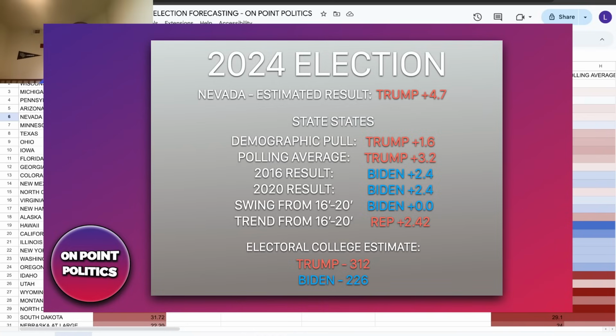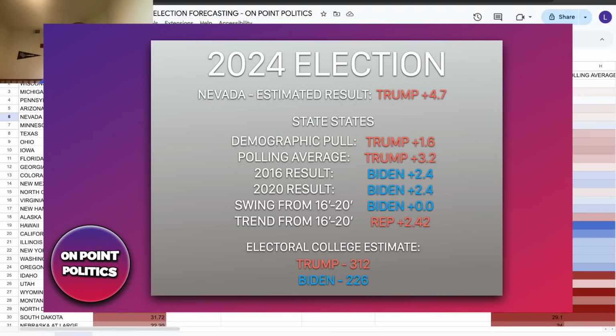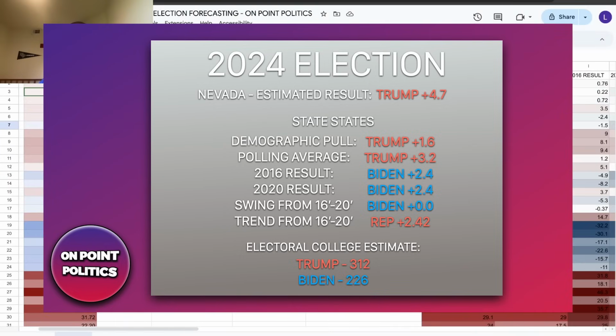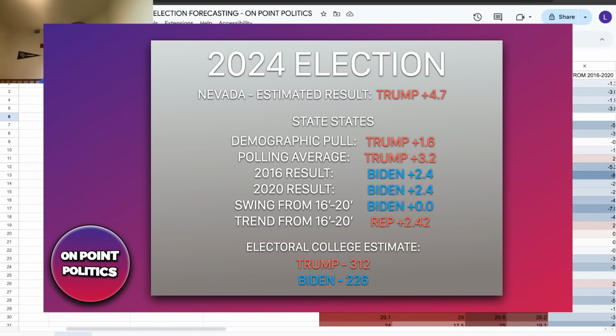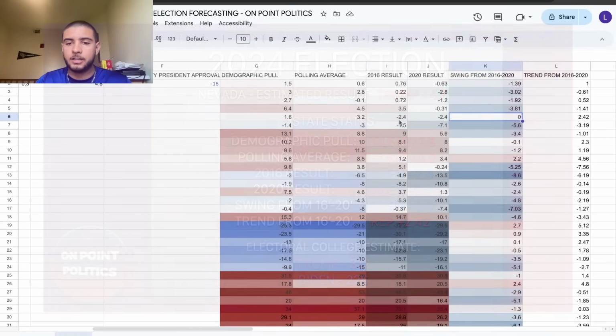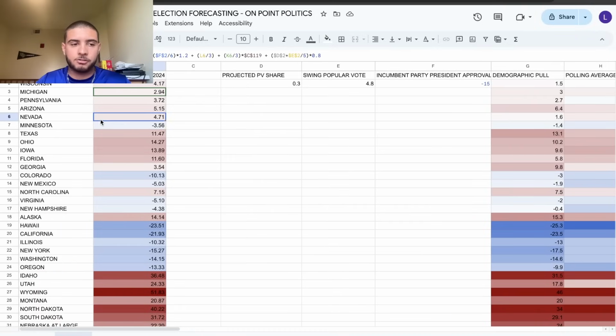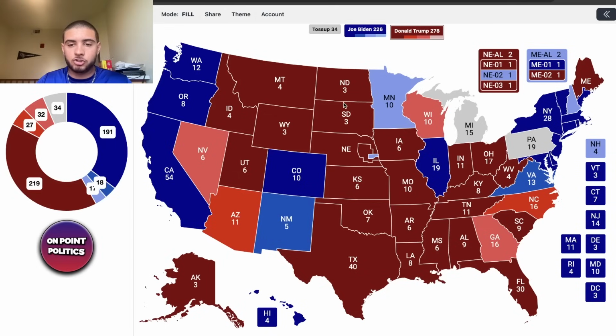The next state is Nevada, which has Trump up by 4.7%. Trump is performing significantly better with Hispanics this cycle, and that may be reflected in the polling lead, because he's actually outperforming in the polling average compared to the demographic poll, even though I have shifted Hispanics massively to the right. And for Biden, of course, there was a 0-point swing from 2016 to 2020, the exact same result. And the trend was 2.4 percentage points Republican. And so that's probably why the state votes so red compared to some of these other states.